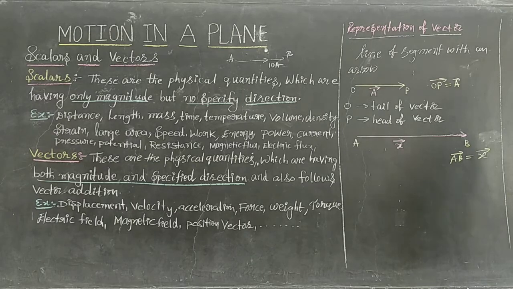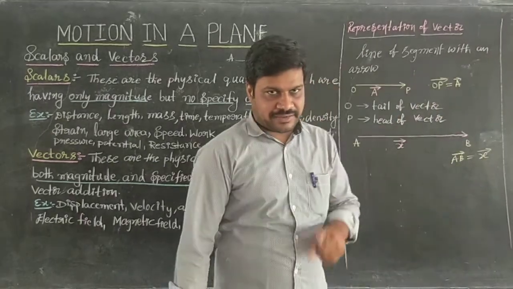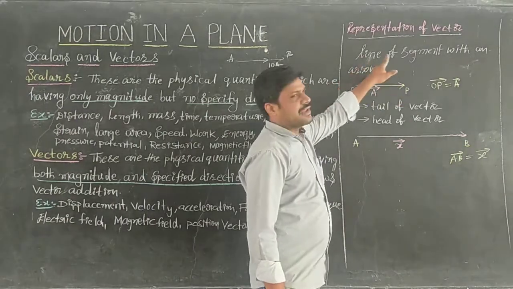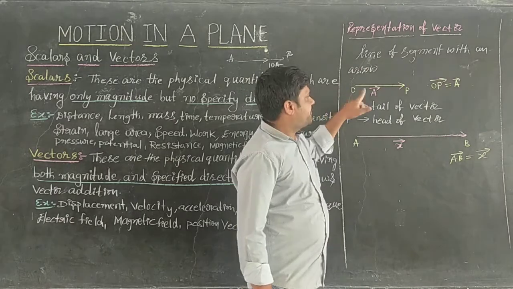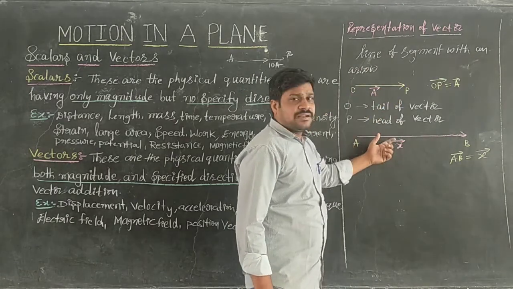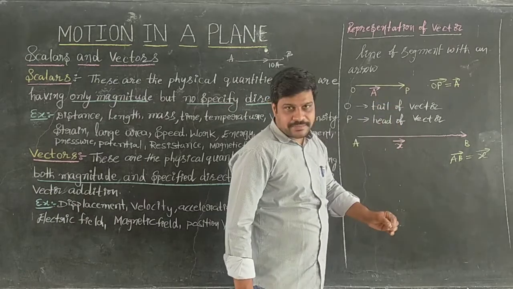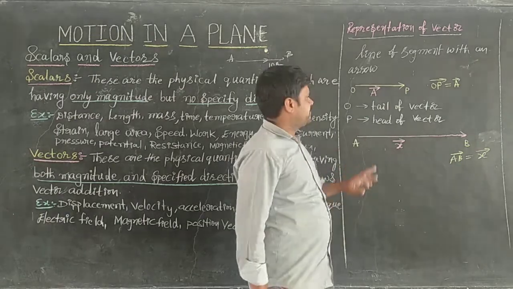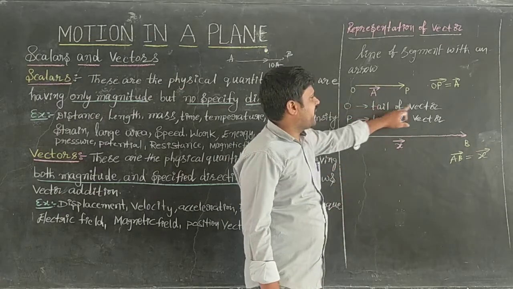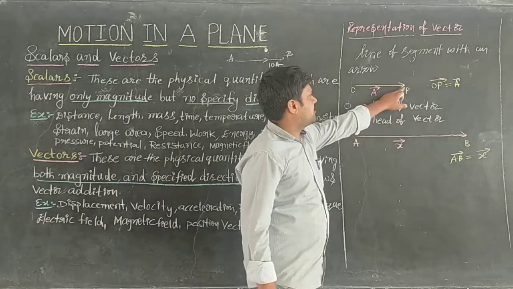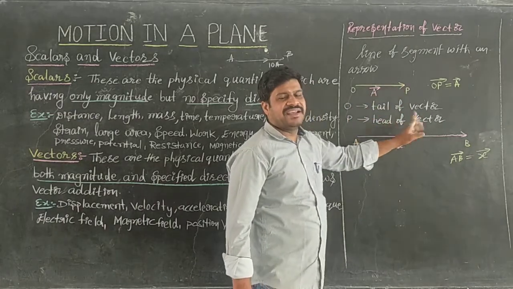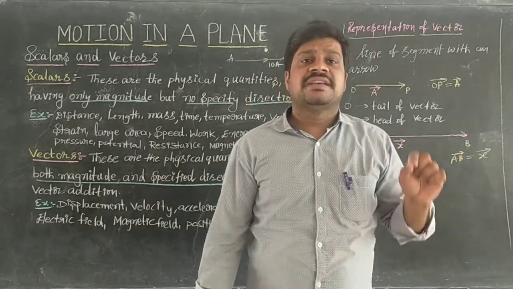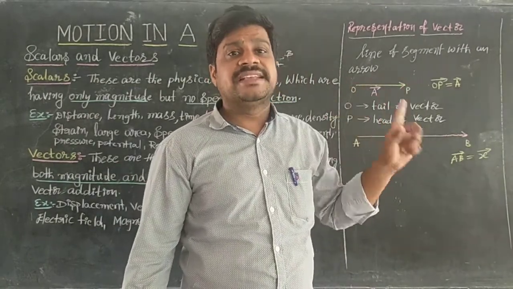Now, how to represent the vector graphically: a vector can be represented with the length of a line segment. If the length of the line segment is greater, the magnitude of the vector is greater. If the length is smaller, the magnitude is smaller. The origin point of the vector is said to be the tail of the vector. The terminating point is said to be the head of the vector. The arrow indicates the direction in which the vector is pointing.